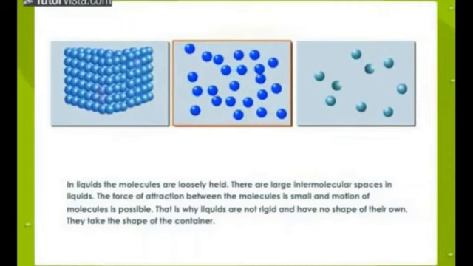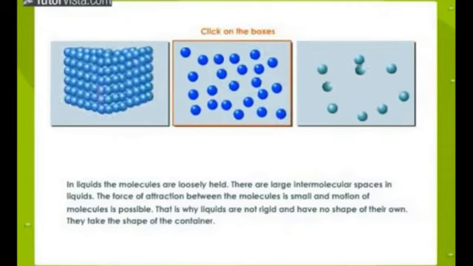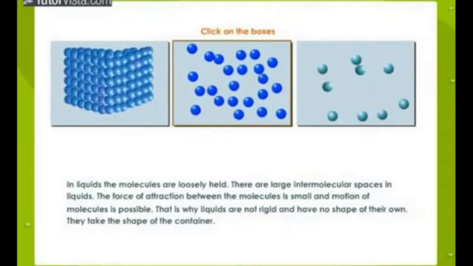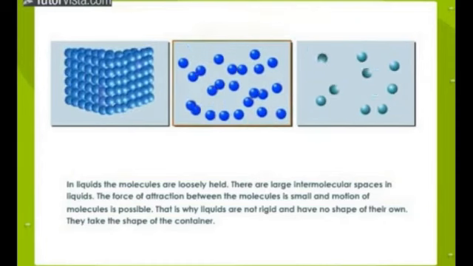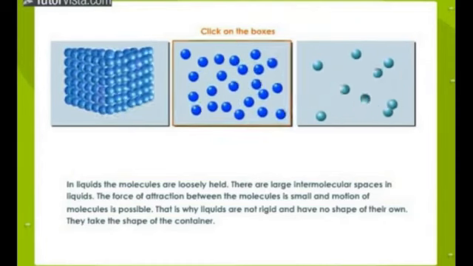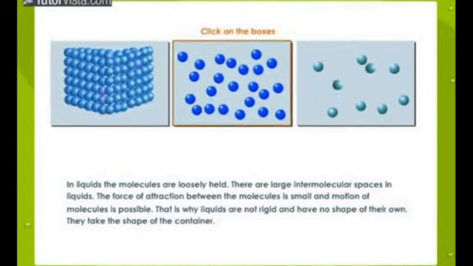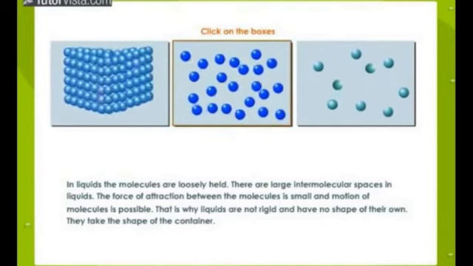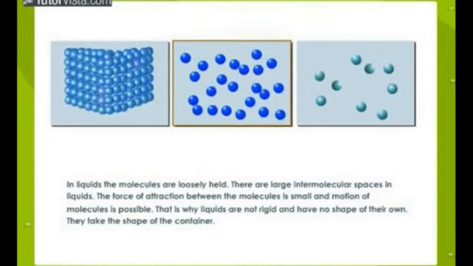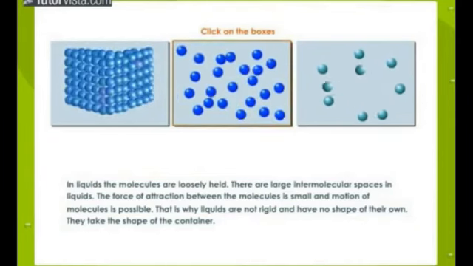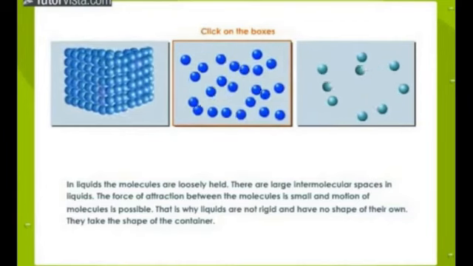Liquids. Observe that in liquids the molecules are loosely held. There are large intermolecular spaces in liquids. The force of attraction between the molecules is small, and movement of molecules is possible. That is why liquids are not rigid and have no shape of their own. They take the shape of the container.